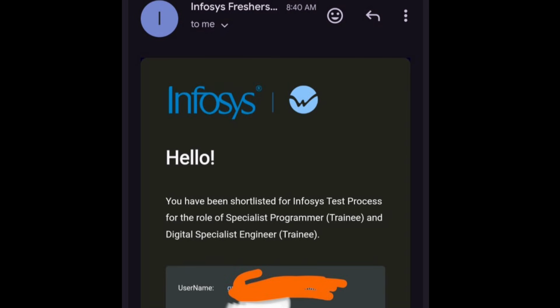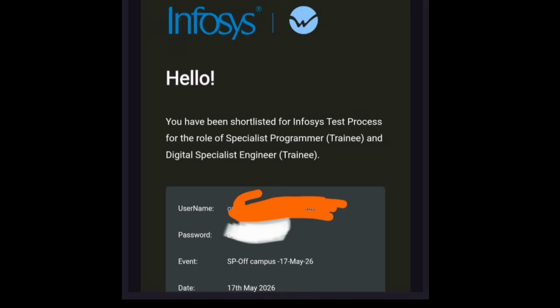Again, some important points I want to tell you: first, be calm, and utilize these 2 or 3 days, whatever days you have. Some of them have the exam on the 17th, some on the 18th or 19th. So utilize this time, make a proper strategy and try to solve at least 1.5 or 2 coding questions. Only then will you be eligible for the further round, that will be the offline assessment.